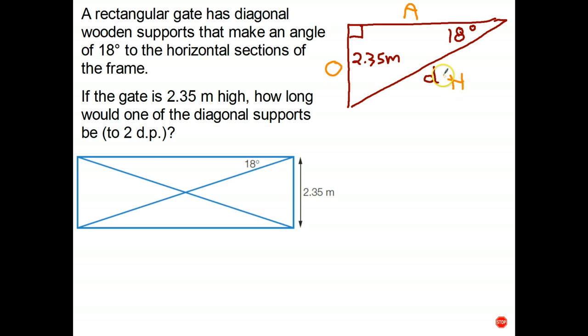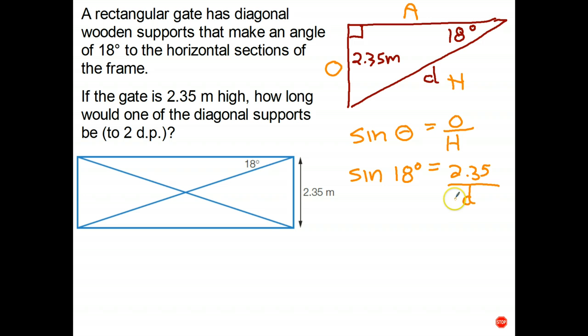We're trying to find the hypotenuse, and opposite over hypotenuse, that's the sine ratio. So let's write down the formula for the sine ratio, opposite over hypotenuse. Substituting everything that we know, sine of 18 degrees equals 2.35 over d.